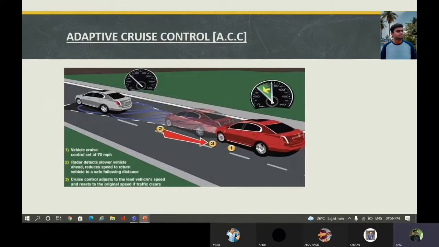So as you can see in the diagram, this is called ACC technology. This vehicle cruise control is set at 70 kmph. For example, if a driver sets the highest speed to 70 kmph, then the car will not go beyond that. Then the radar detects slower vehicles ahead and reduces the speed to return the vehicle to a safe following distance. Then the cruise control adjusts to the lead vehicle's speed and resets the original speed when the traffic clears.